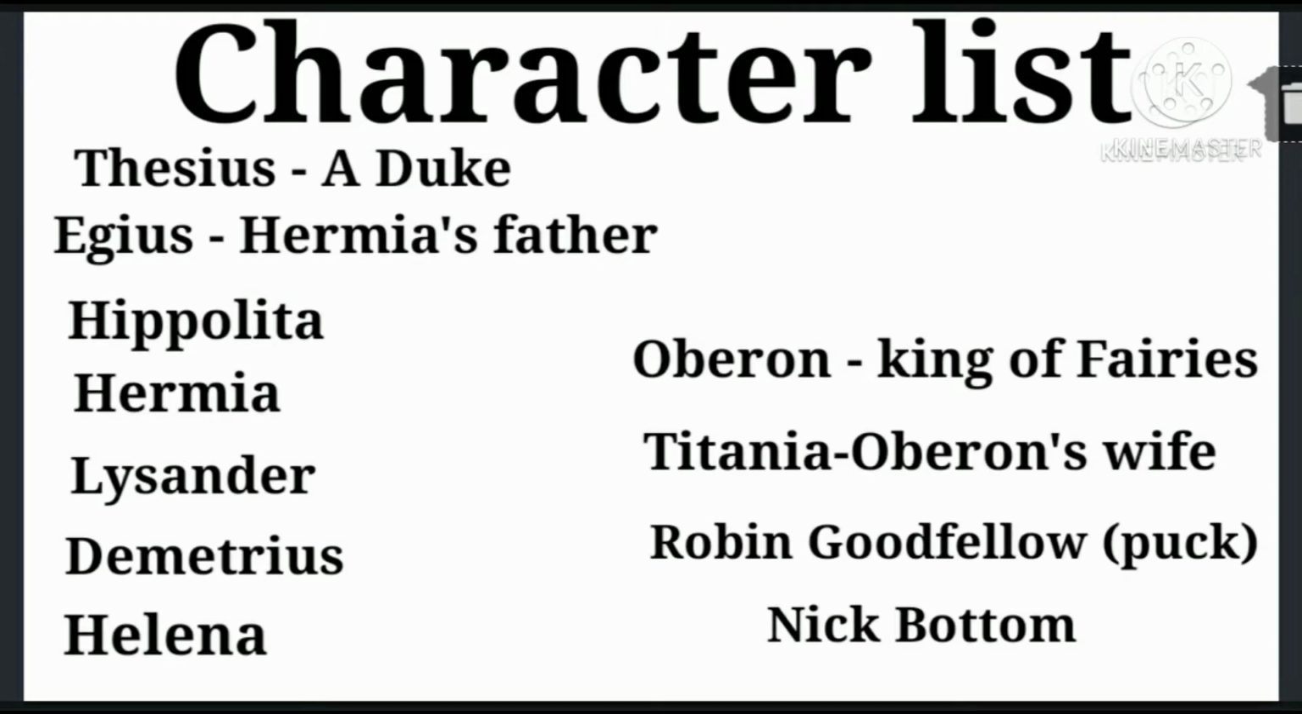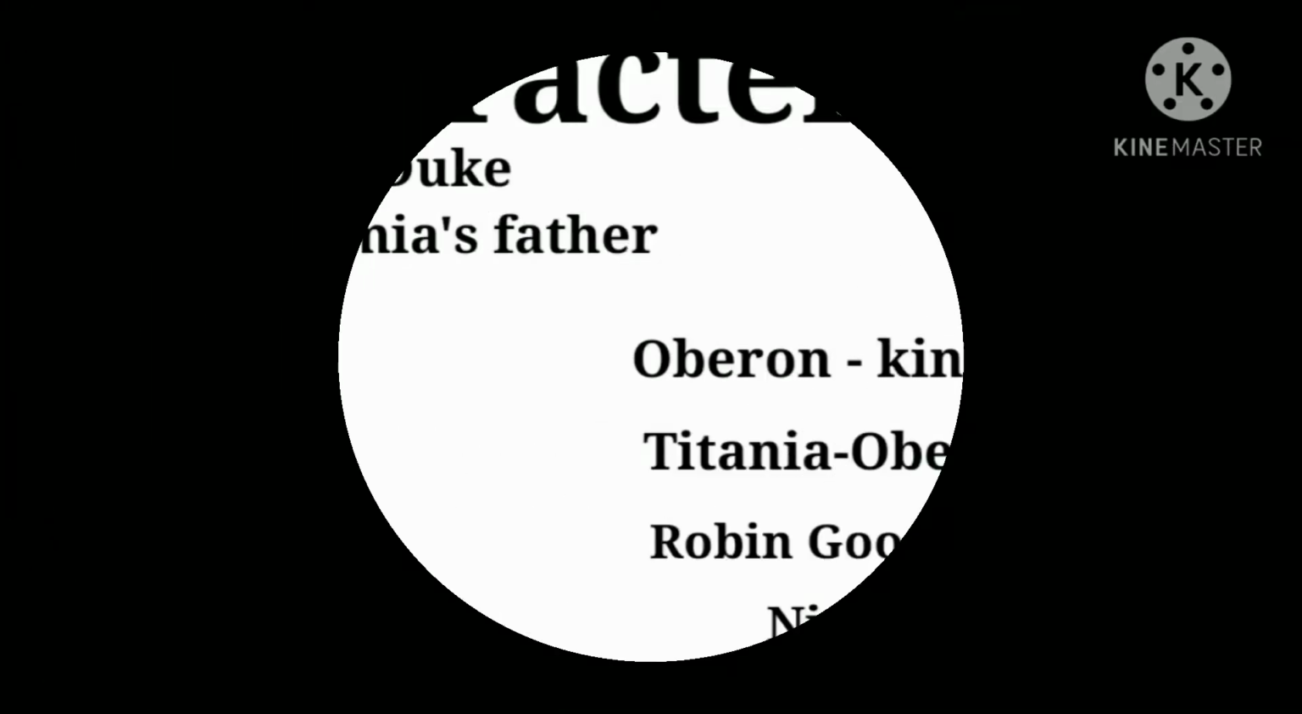Next one is Helena. Helena loves Demetrius, but Demetrius does not love her. So, the story is full of confusion. So, in short, both the men, Lysander and Demetrius, love Hermia.